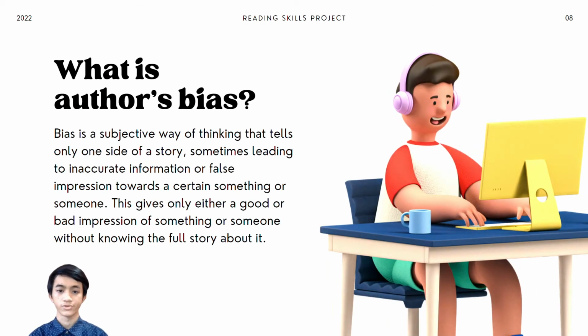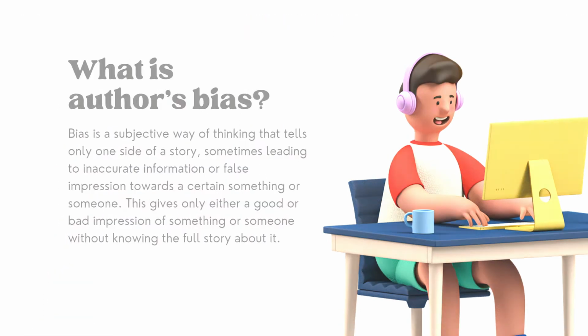Next, what is author's bias? Bias is a subjective way of thinking that tells only one side of a story, sometimes leading to inaccurate information or a false impression towards a certain something or someone. This gives only either a good or bad impression of something or someone without knowing the full story about it.